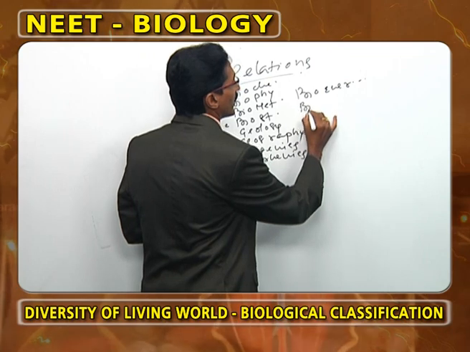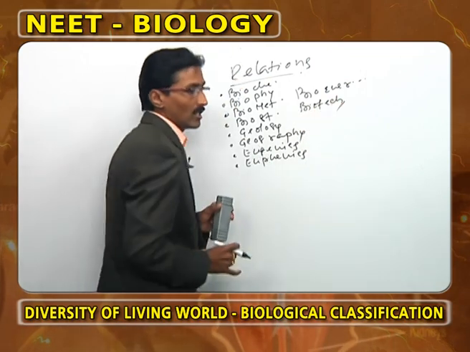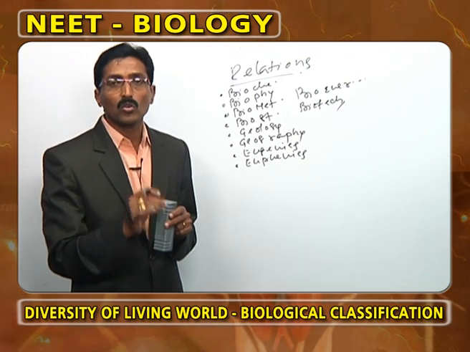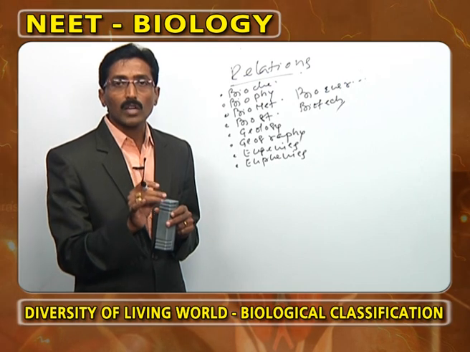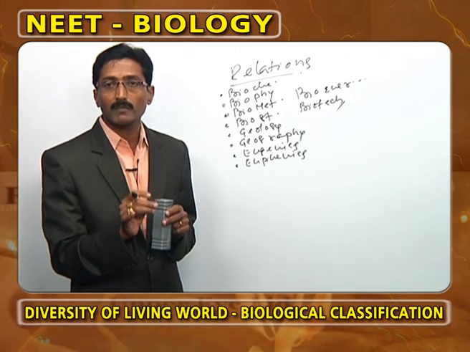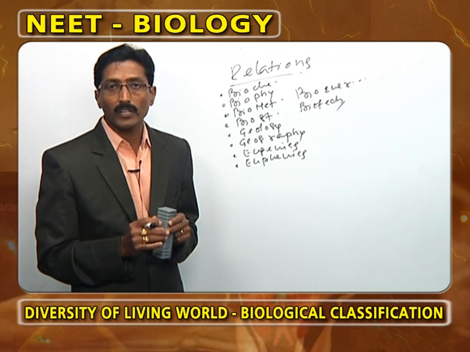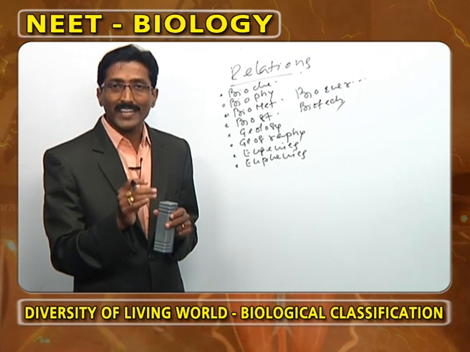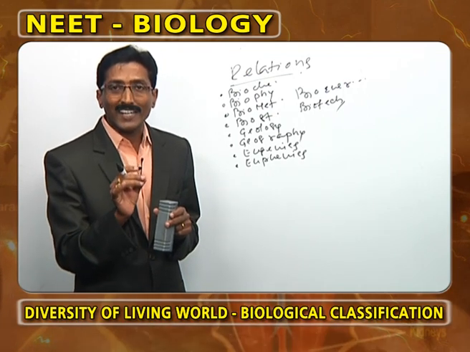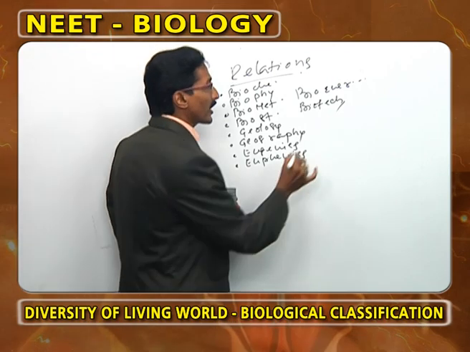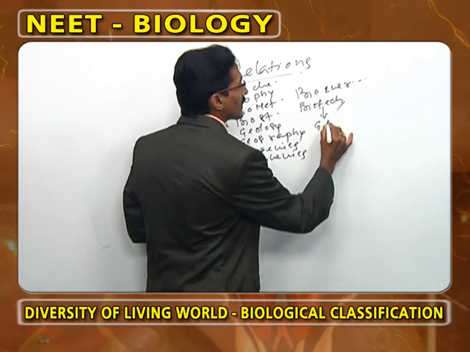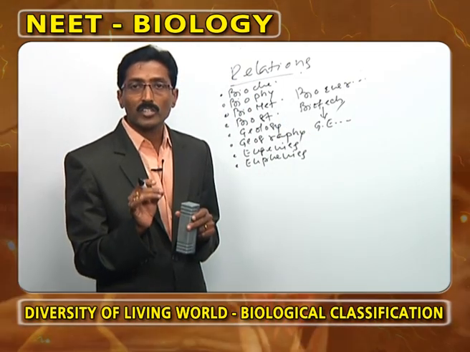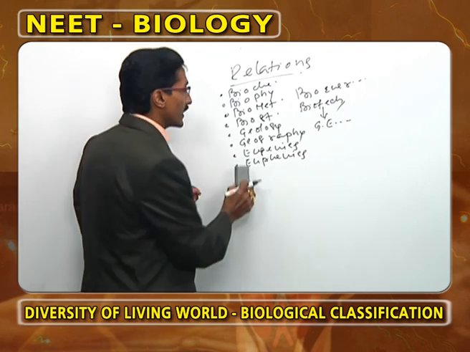Now the next one we call biotechnology. What is meant by biotechnology? It is the use of microorganisms or the cellular components in a proper way, that we call biotechnology. What is the significance of biotechnology? Biotechnology helps to control pollution. It helps to produce transgenic plants and animals. In biotechnology, one part we call genetic engineering. What is meant by genetic engineering? The manipulation of genes, that we call genetic engineering.